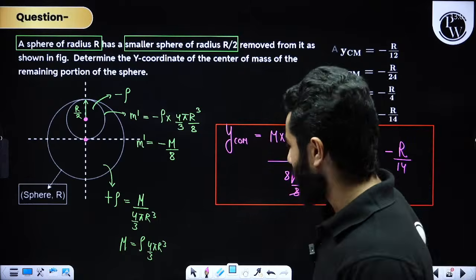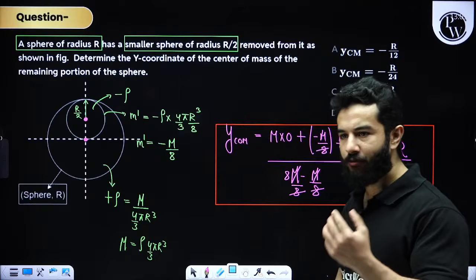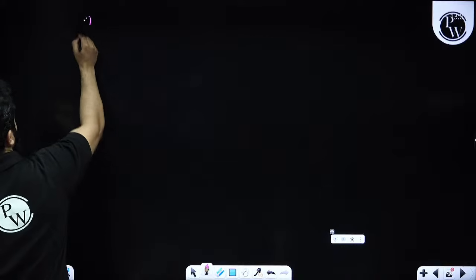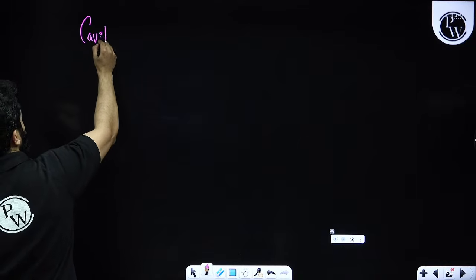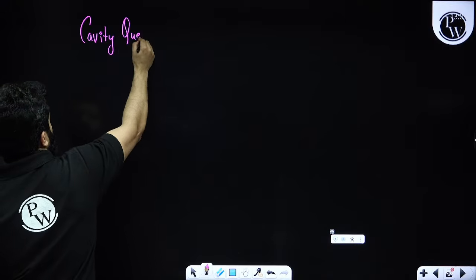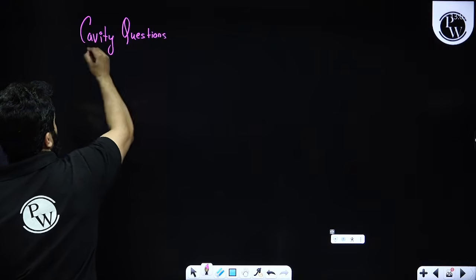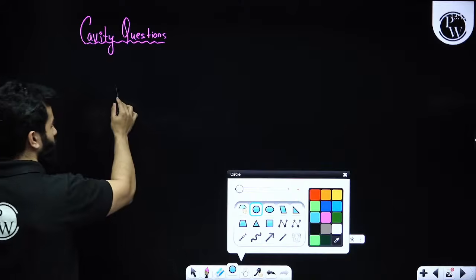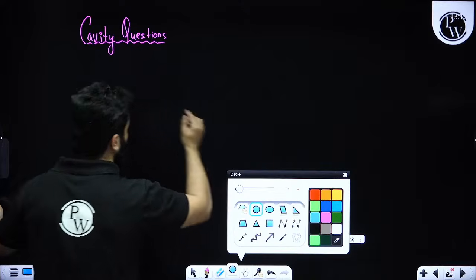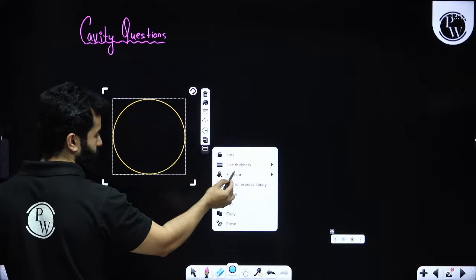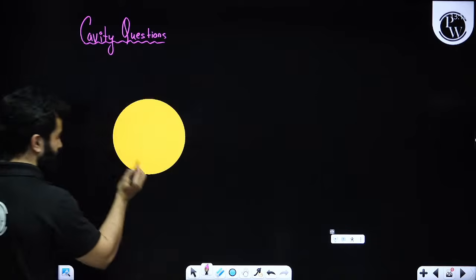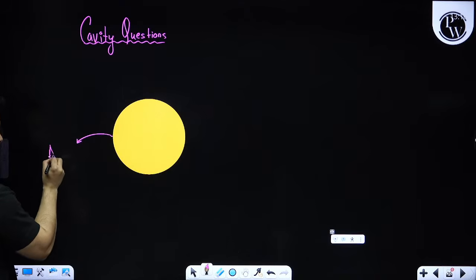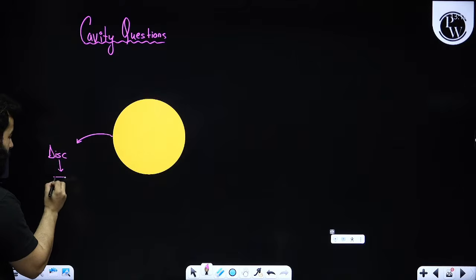The concept is, whenever you have a question on cavity, we are going to assume two things. Please see, let's suppose you have got a sphere or a disk, any object. If it is a disk, then I'm going to talk about sigma.